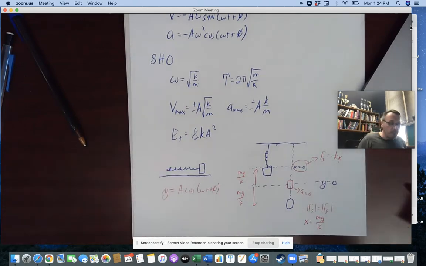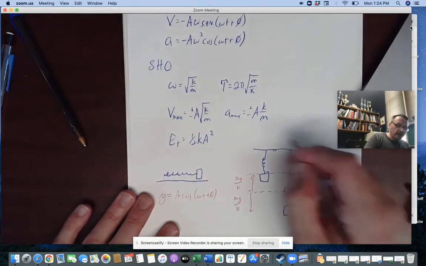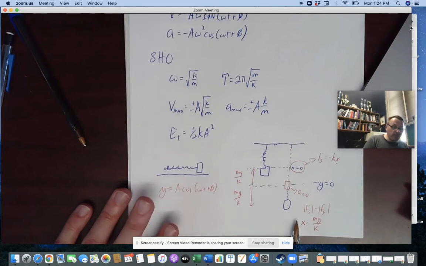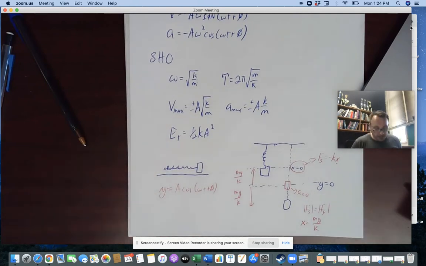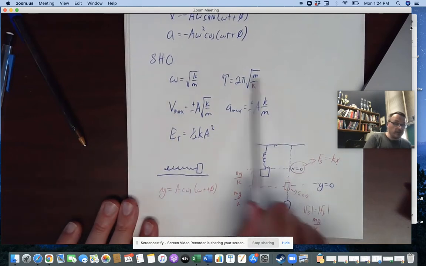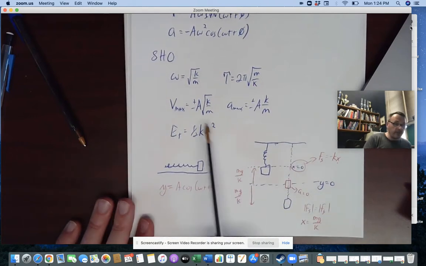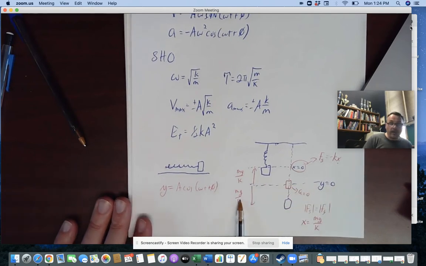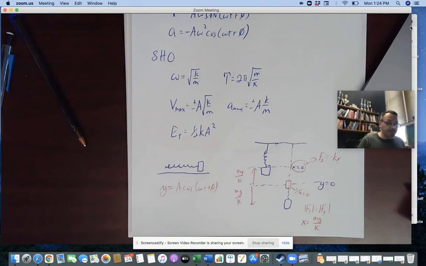But believe it or not, all these equations, even though there's both gravitational potential energy and spring potential energy, the whole thing has the same set of equations here, as long as we understand that the A would be from this new equilibrium position down to that maximum length, or that mg over k value.